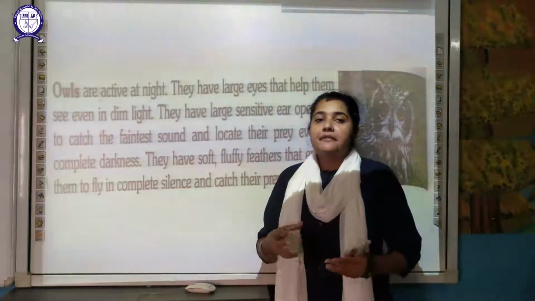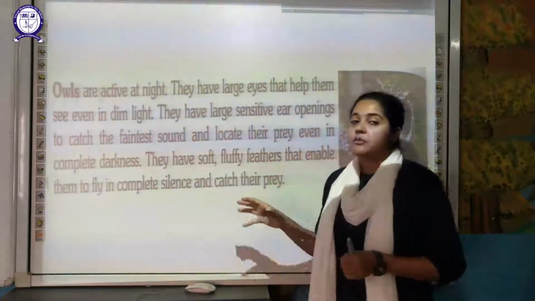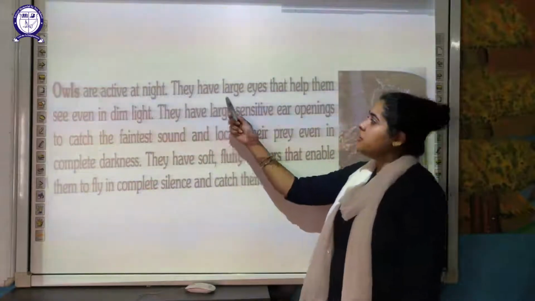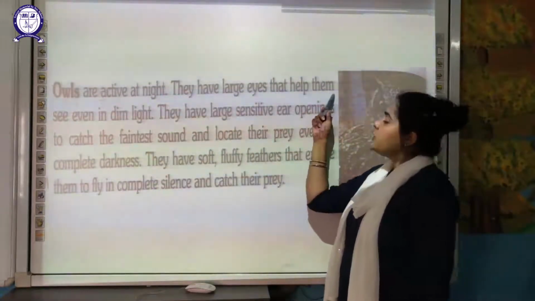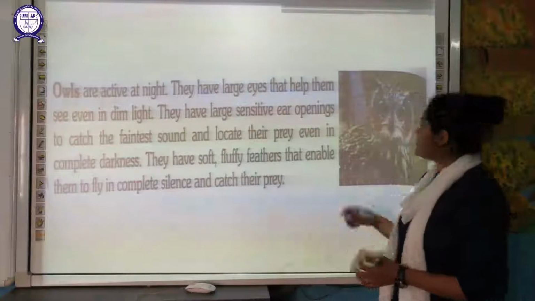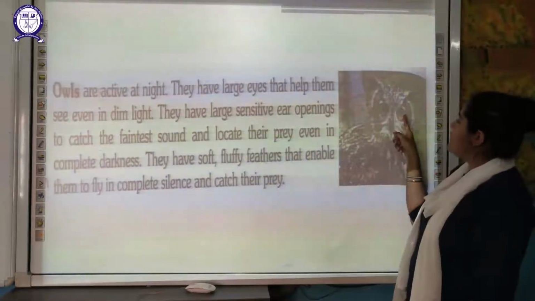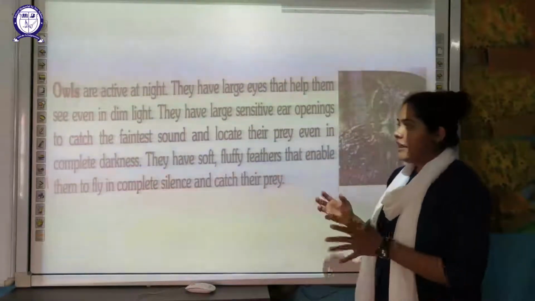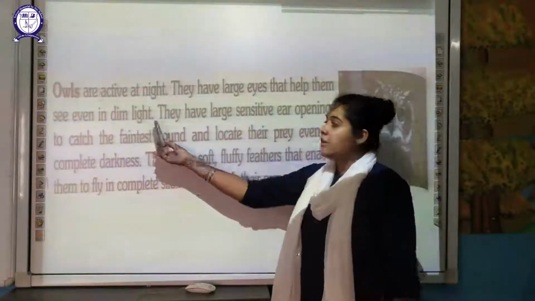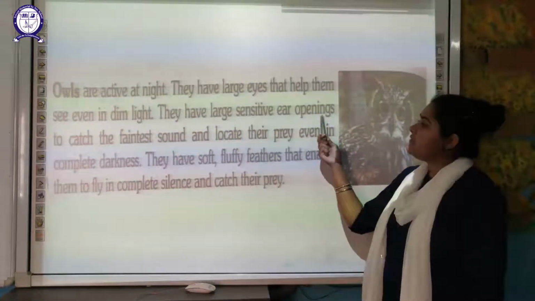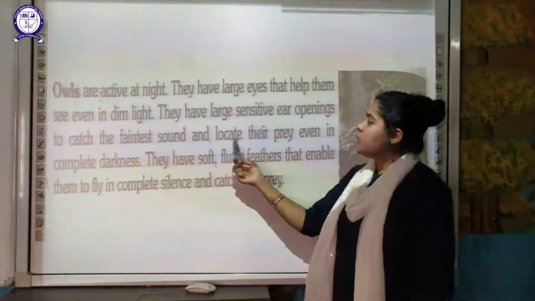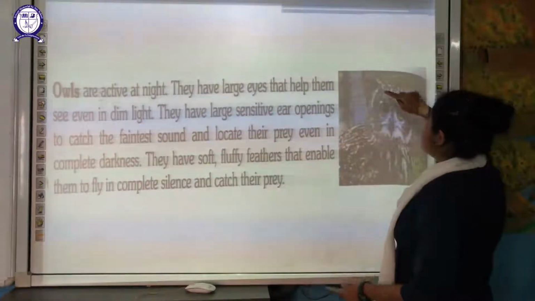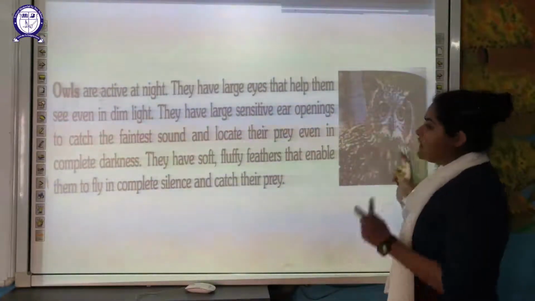Owls have various features which help them to find their food during the night time. What are those? First of all, they have very large eyes that help them to see even in dim light. The eyes of an owl are very large, so they can see even when the light intensity is very low. They have large sensitive ear openings to catch the faintest sound and locate the prey even in complete darkness. As you can see, these owls have large ear openings.